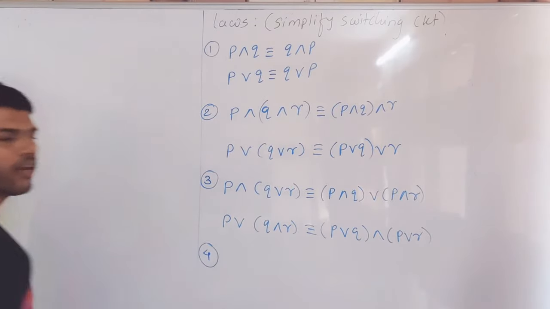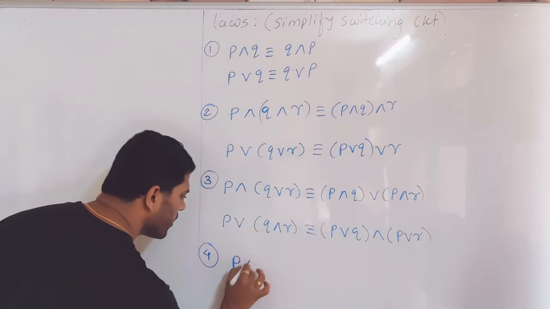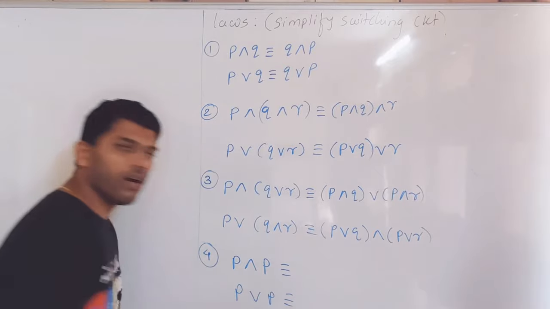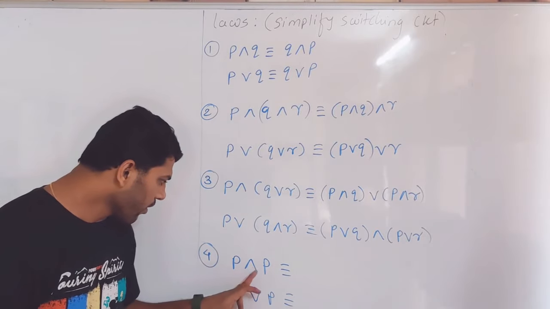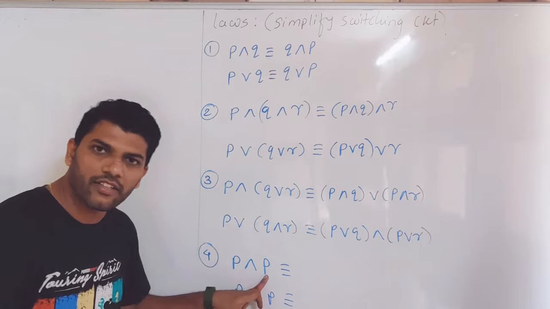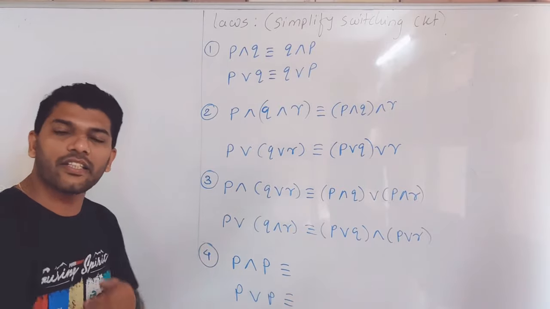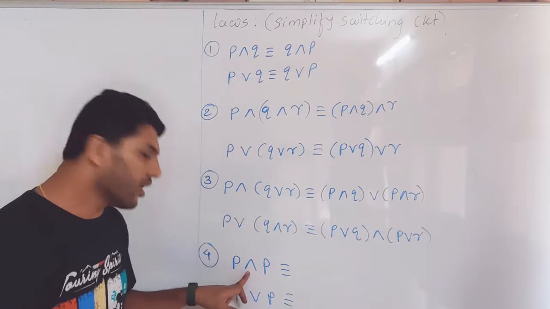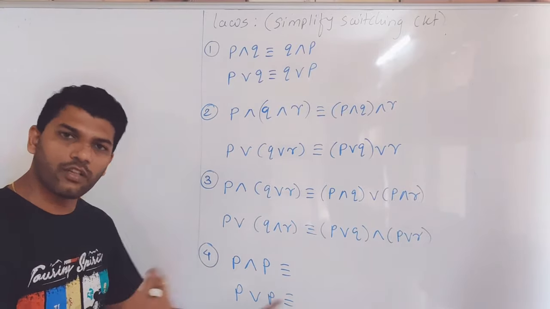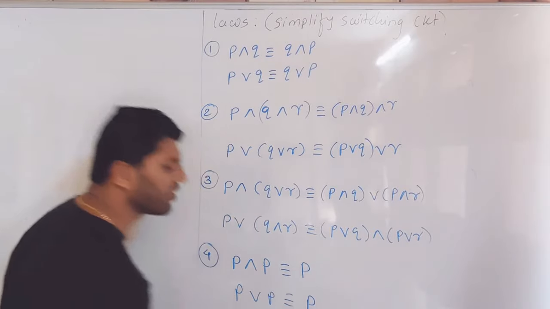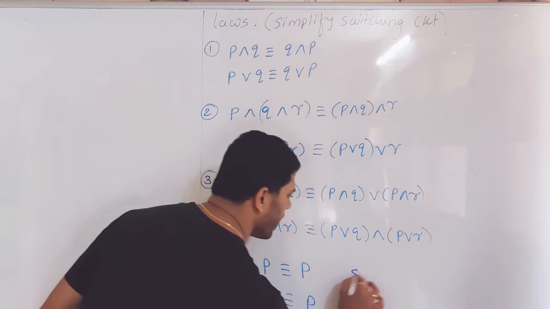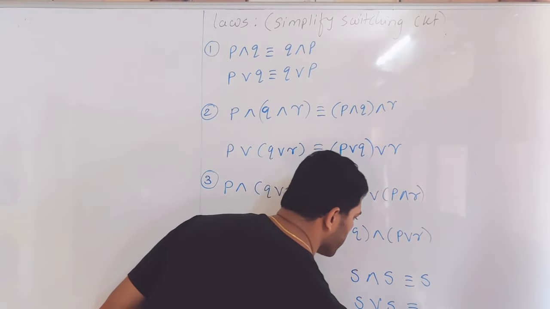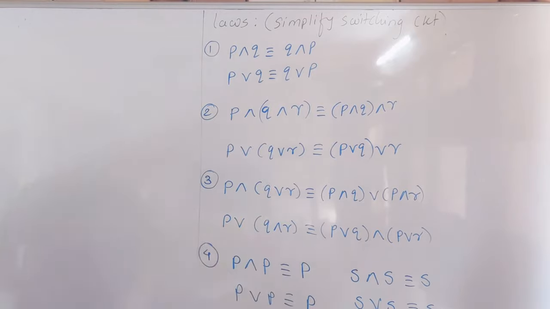So what is the fourth one? Let me explain the idempotent law. P and P, and P or P. A statement and the same statement again. It's almost like you are putting 'and' between two similar statements, or you are putting 'or' between two similar statements. Outcome is the statement itself. Read it in this way: statement and same statement is the statement, statement or same statement is also the statement. So it's an idempotent law.